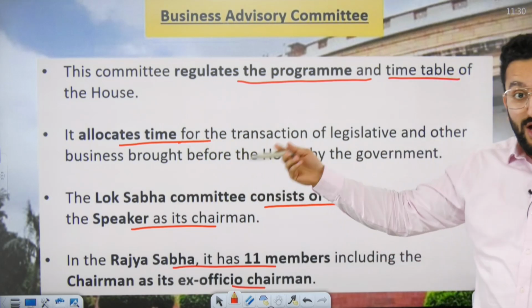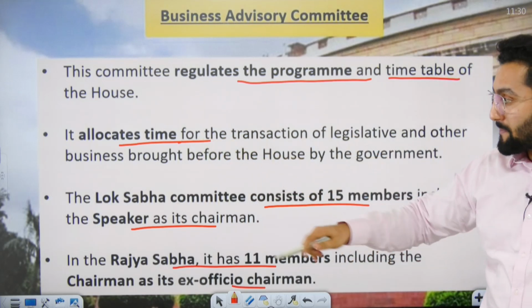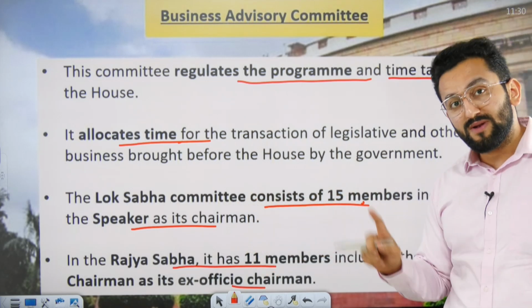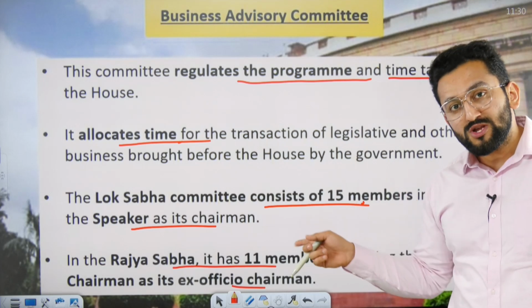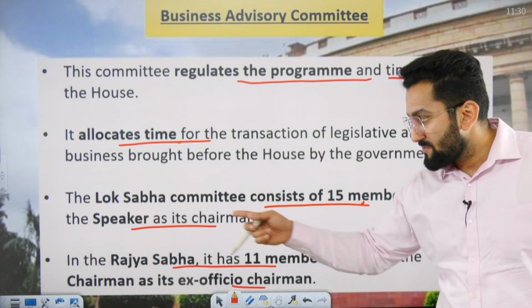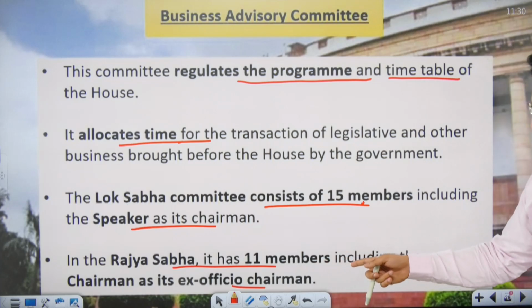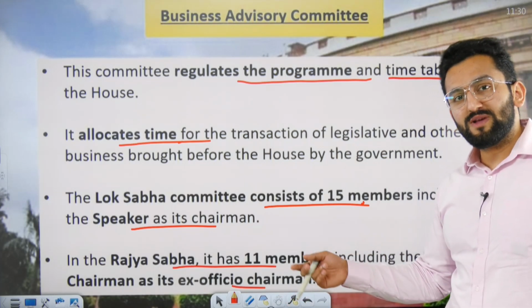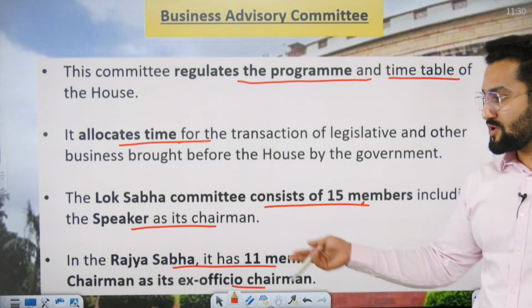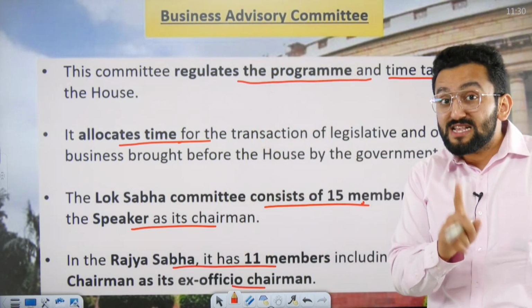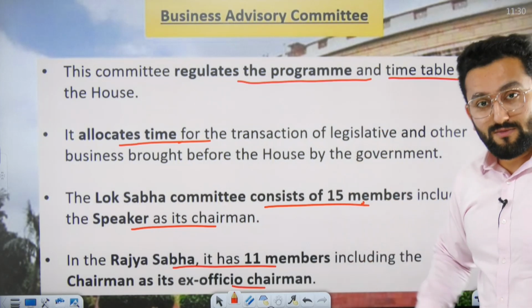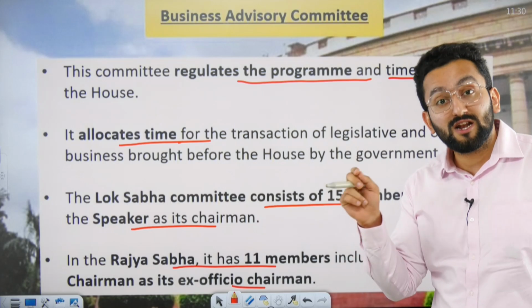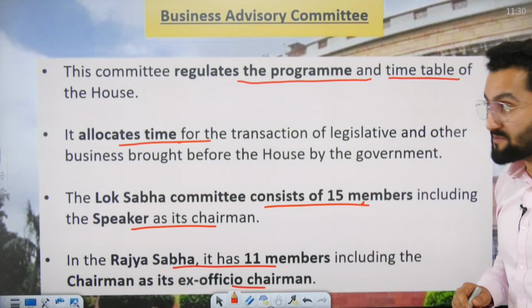It allocates time to the members. The Lok Sabha committee consists of 15 members, including the Speaker as chairman. Please remember, in the Lok Sabha Business Advisory Committee, the chairman will be the Speaker. In Rajya Sabha, it has 11 members, including the ex officio chairman, right? So it means the Vice President, the Chairman of Rajya Sabha, is going to be the Chairman of the Business Advisory Committee. Please remember, the Speaker and the Chairman are the heads of the Business Advisory Committee of their respective Houses. This kind of statement can be made.